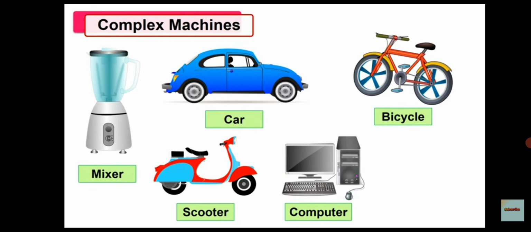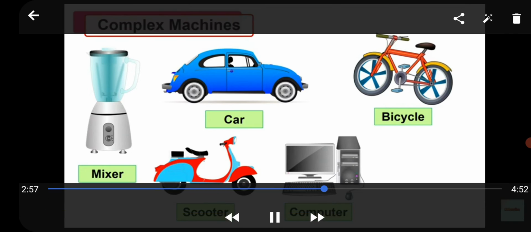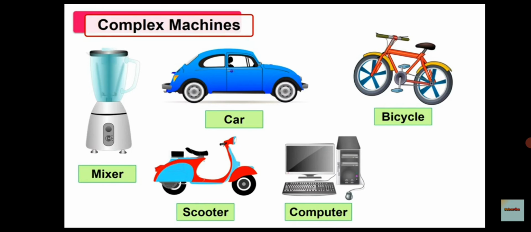We use all types of vehicle, car, scooter, bicycle to go from one place to another. You might have seen that your mother uses mixer in the kitchen while cooking food. Isn't it? Many times that sound also you are hearing, from that sound also you can observe, mother is using the grinder. So, next one, we use the computer in school, colleges and offices for work.